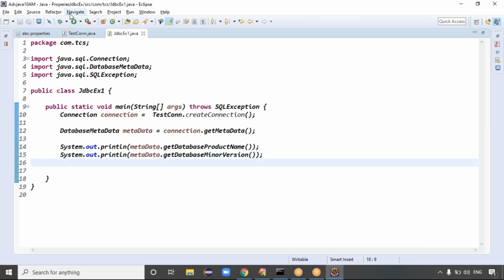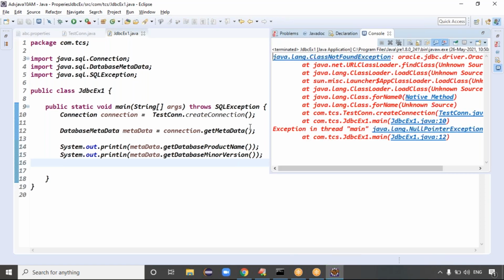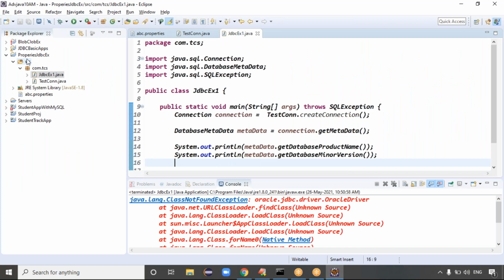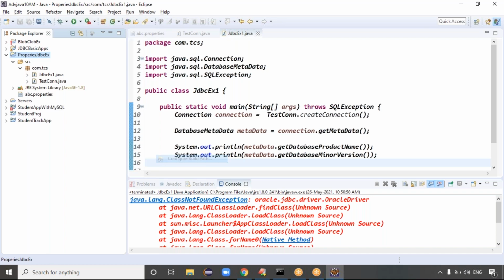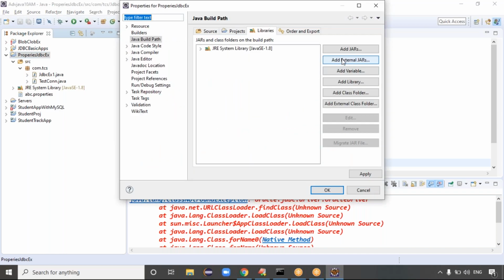Try to run this code. I think we created a new project, which means we have to provide the Oracle driver class, which means the jar file. How to build the jar file? Right click on the project, build path, configure build path, add external jar.